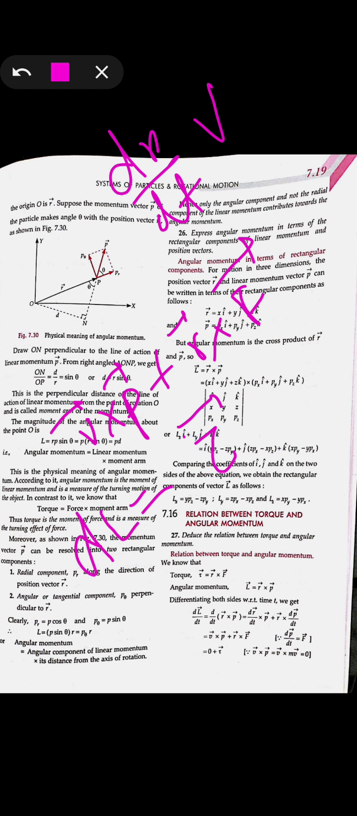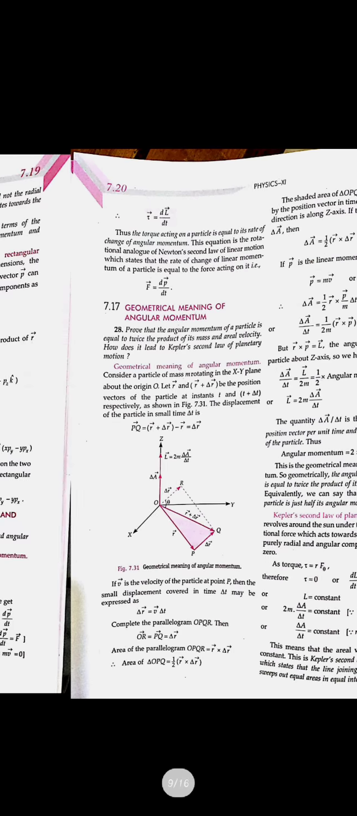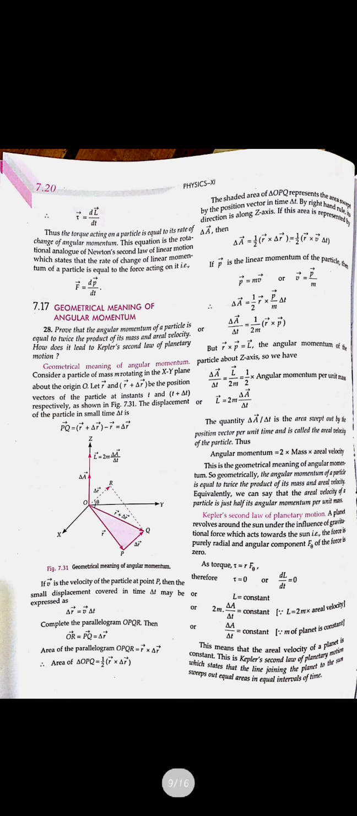So dL by dt can be written as, for any body if its linear momentum is 0, then dL by dt, the rate of change of the angular momentum, will be directly proportional to the force itself. This is similar to the rate of change of the linear momentum being equal to the force. So rotational is also giving the same thing but with a torque.